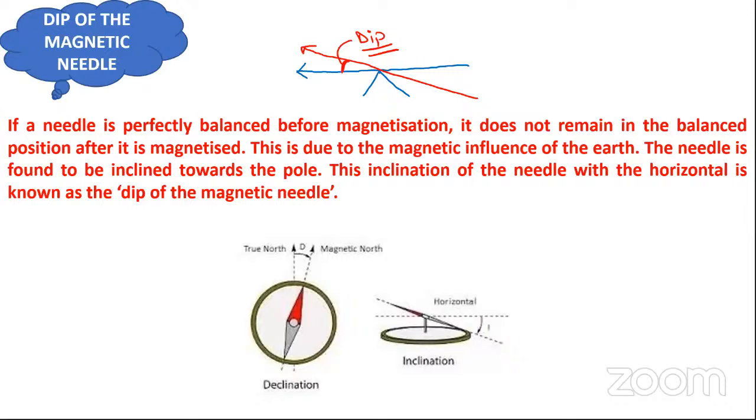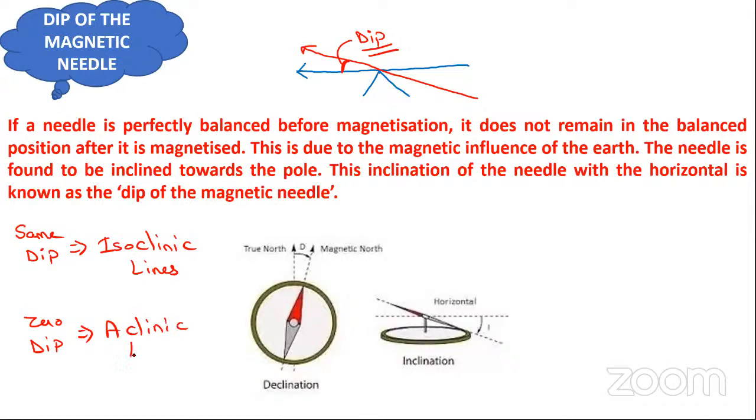Done or not? Okay. Now the line which joins the point of same dip on the surface of the earth is known as isoclinic lines. And the line which joins the point of zero dip is known as aclinic lines. Okay. So agonic lines are those which join the points of zero declination, and aclinic lines are those which join the points of zero dip.